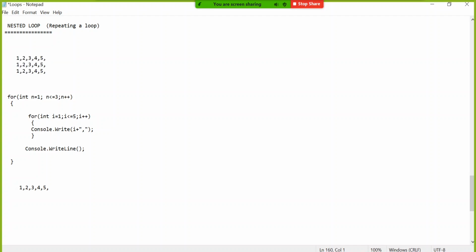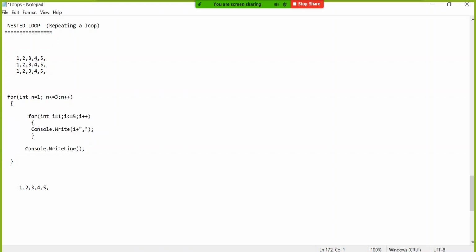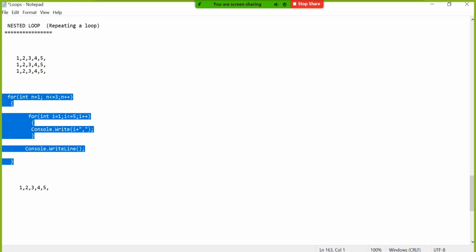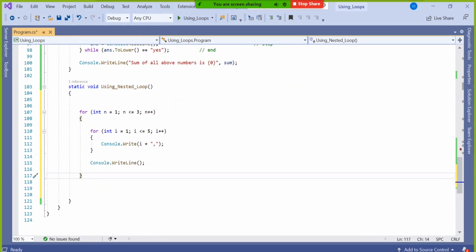Assume 70% you understand. Let's take this program, put it in Visual Studio, and then we'll debug it. What we understood here, whether the compiler is really doing exactly the same thing or not. So take this and now put it here instead of the single loop. Now it becomes a nested loop. Loop inside loop, nested loop.